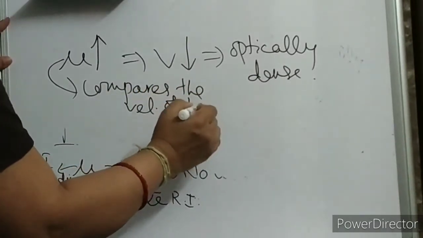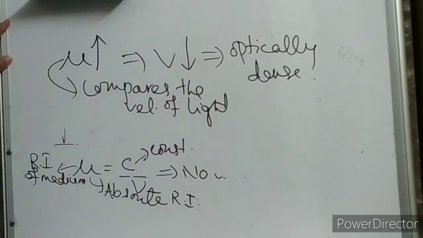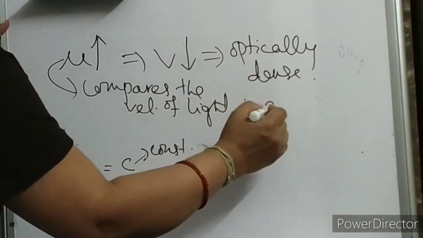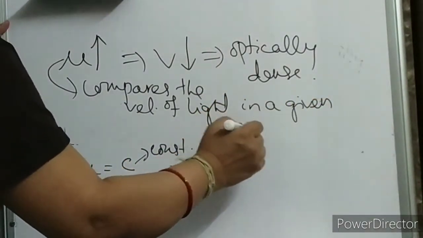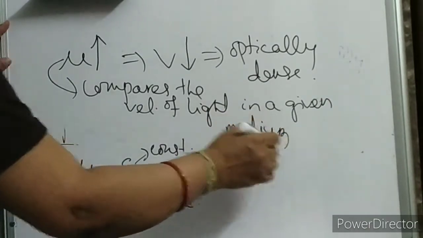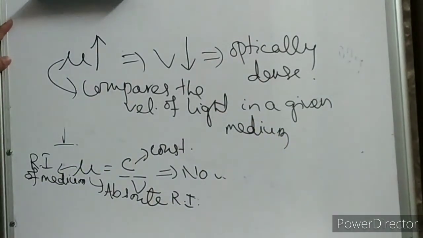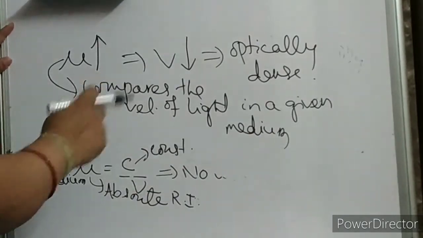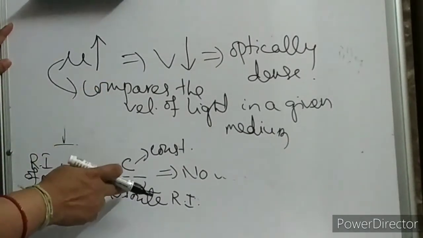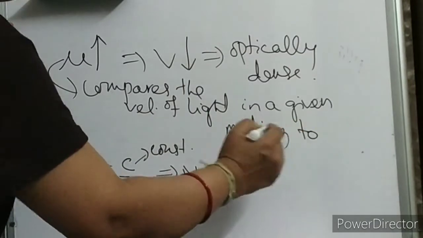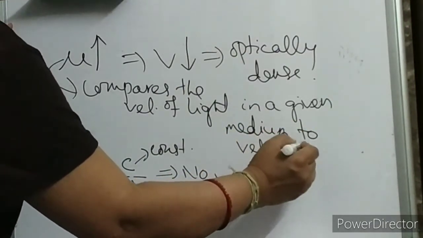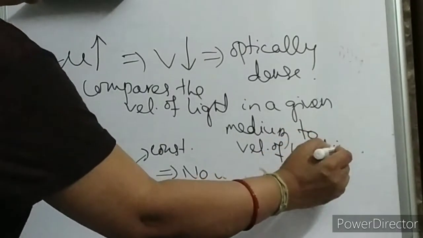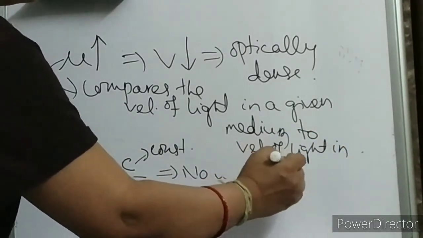This compares the velocity of light in a particular medium, in a given medium, with the velocity of light in vacuum. You are comparing only. See, the ratio to the velocity of light in air or vacuum. Hope I am clear with this.